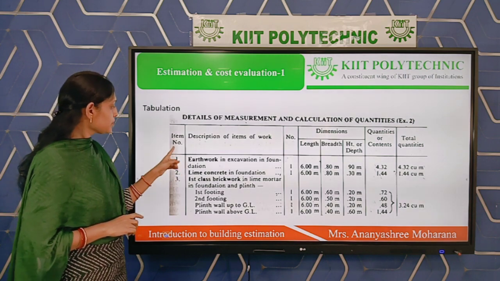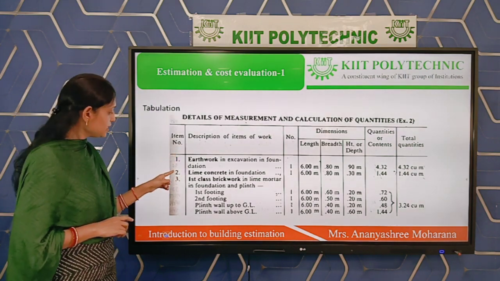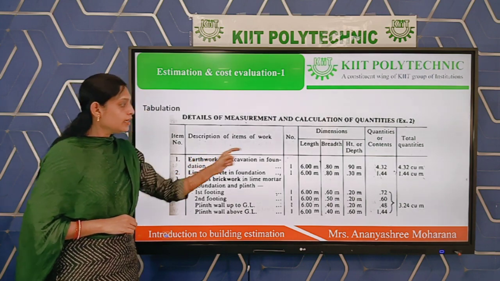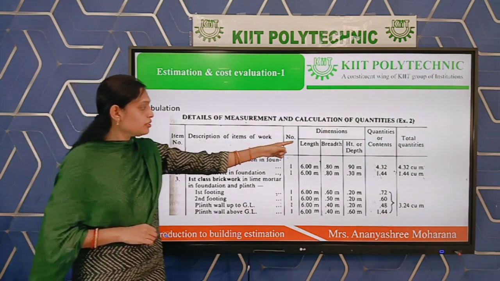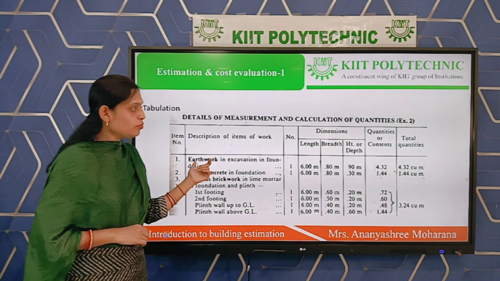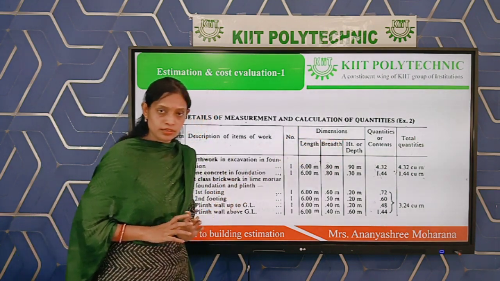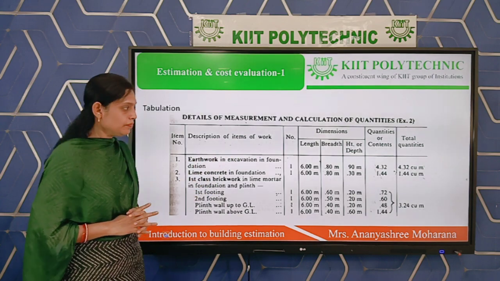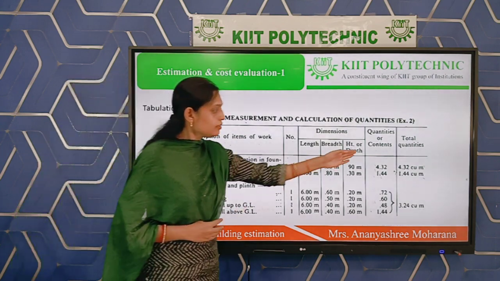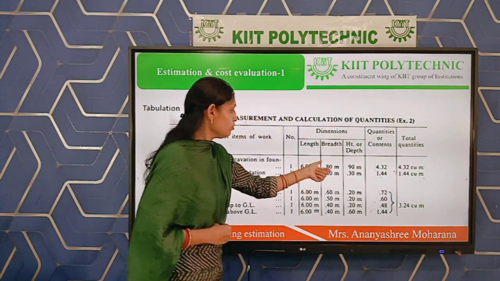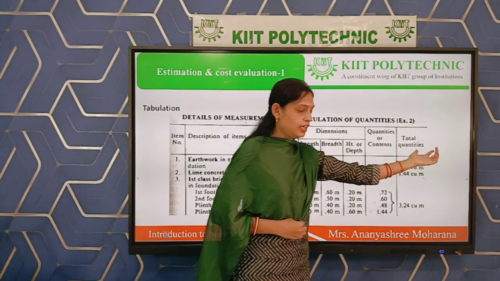First column is item number. Second is description of items of work. Third one is number. Next, your dimension. For which item we are calculating, that dimension we have to write here. Then quantity, the total quantity of that item. Then another column you can add here, remark or explanatory, that means the calculation we are doing, we can explain here.